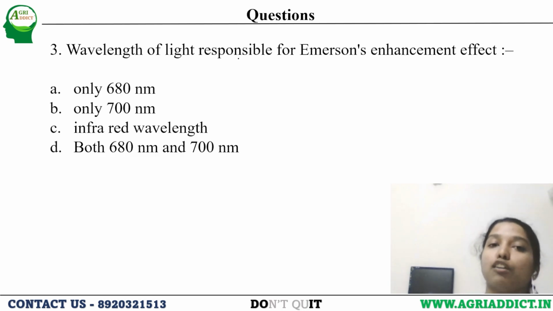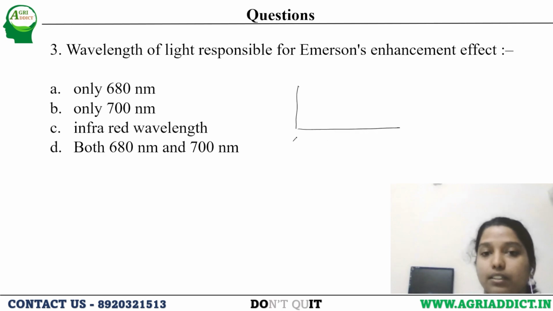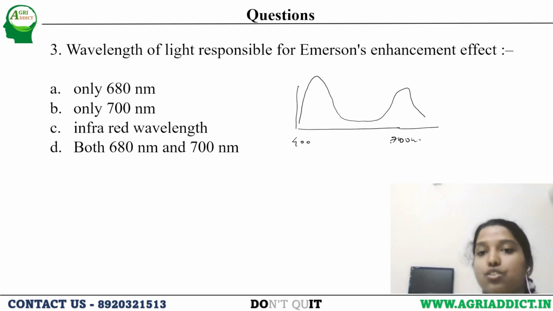Next, the wavelength of light responsible for Emerson's enhancement effect. See, what we studied is this 400 nanometer, this 700 nanometer. We are getting one peak here, then again one peak here in the action spectrum.